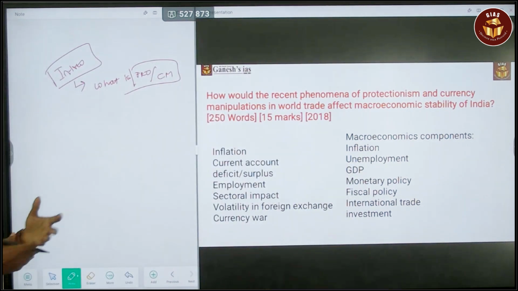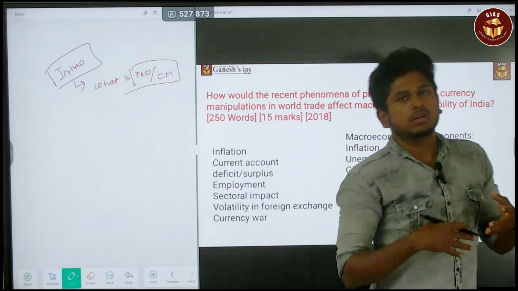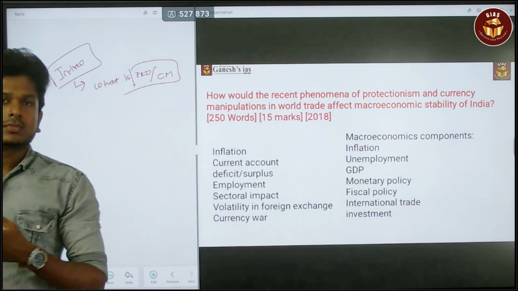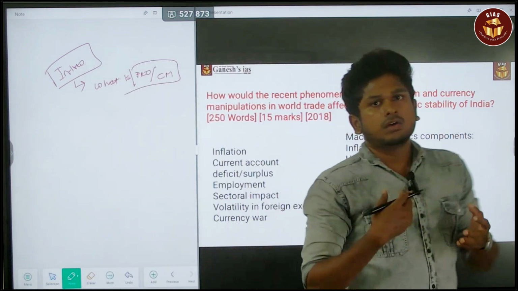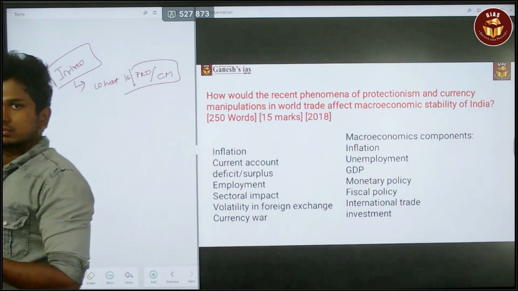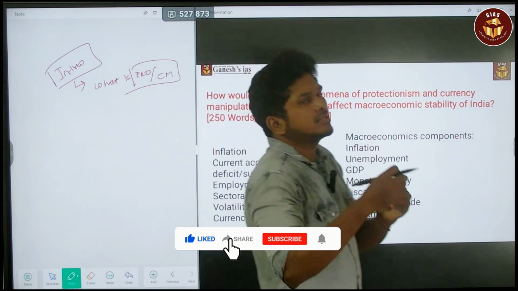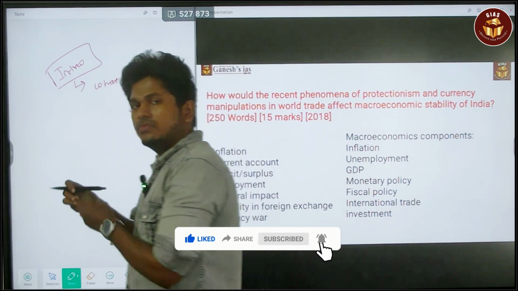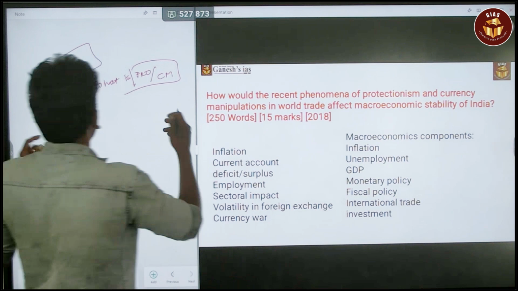If you find that monotonous, like why am I giving a definition in the intro, then you can quote something else. Or if the IMF said anything about protectionism or currency manipulation, or which countries are doing that, you can easily quote that also. So the intro should give certain insight toward the question, but at the same time it should connect to the flow of the answer. That is the most important thing. So it is up to you.